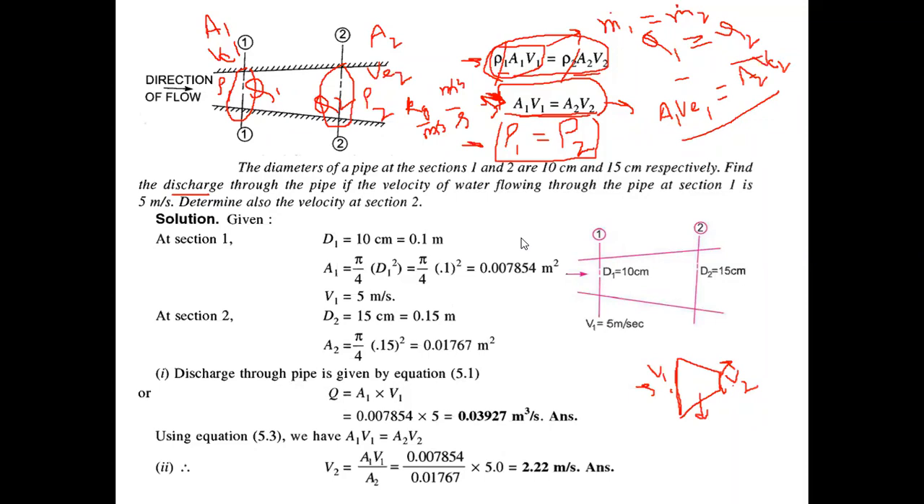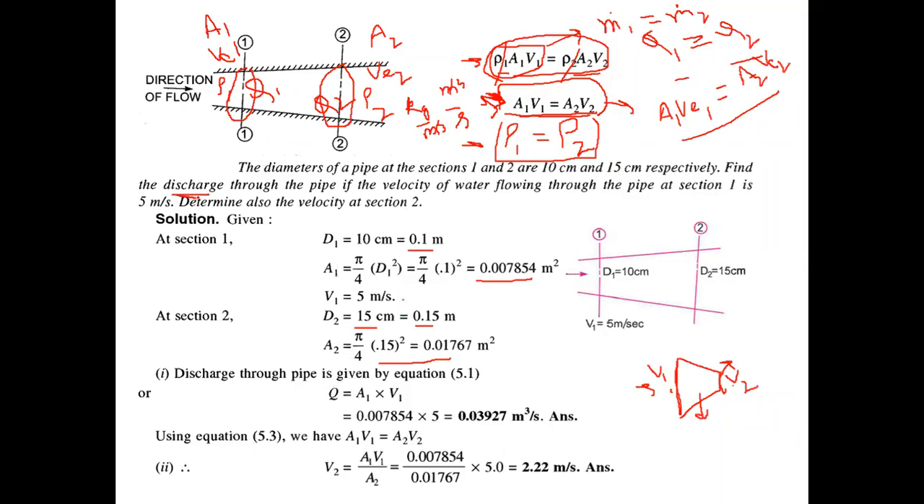First of all, whenever a numerical is given, make the list of all the given things. In the first line, two diameters are given, D1 and D2, but the diameter is not in the SI unit. So first convert it into SI units. In SI units, 10 centimeter is 0.1 meter. From the diameter, you can calculate the cross section area at section 1. Similarly, diameter D2 is given as 15 centimeter, so from 15 centimeter you can calculate the cross section area of the second section, A2, and the velocity at the first section is given. So these things are given. You need to first calculate the discharge.